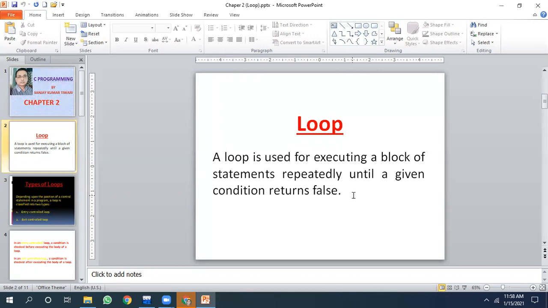All right, so loop is used for executing a block of statements repeatedly until a given condition returns false. That means until the given condition is true, the loop will go on executing. And when the condition becomes false, the loop will terminate.